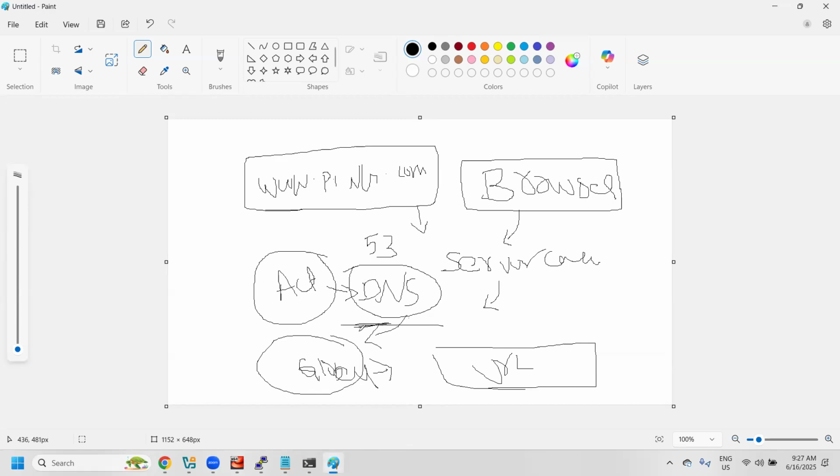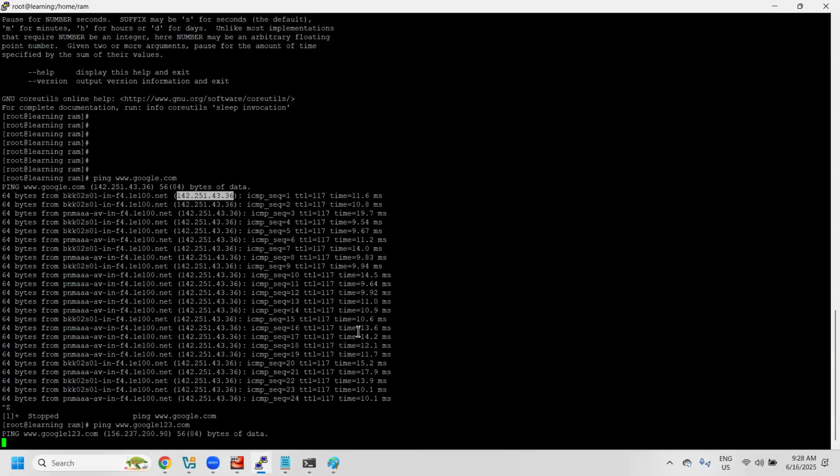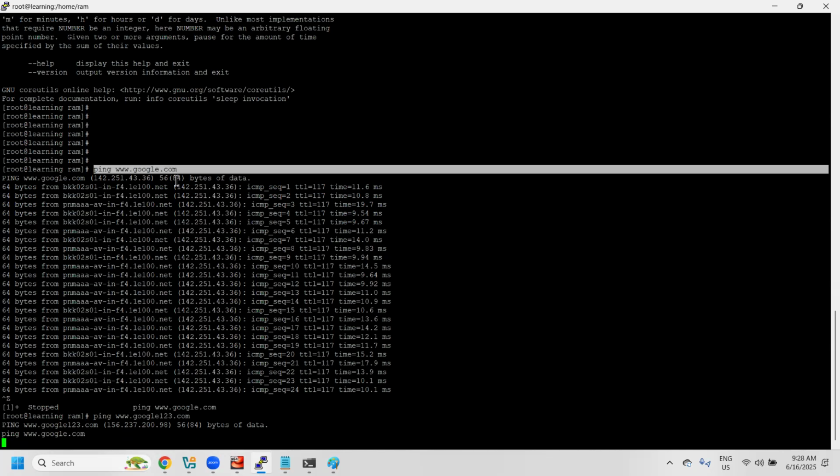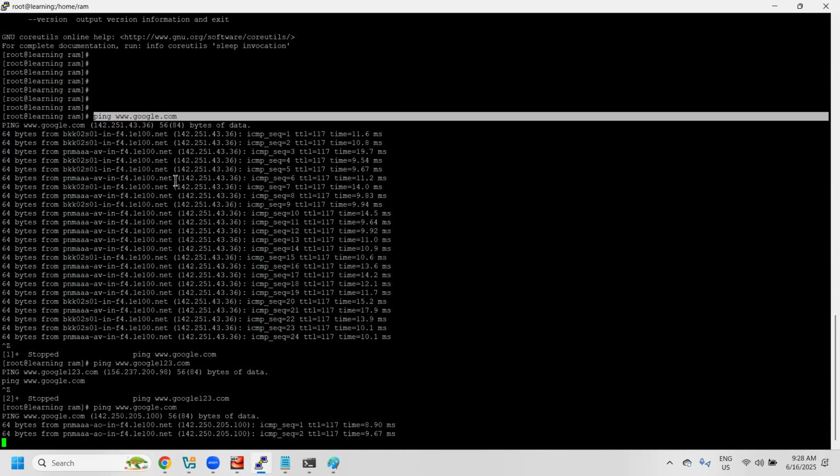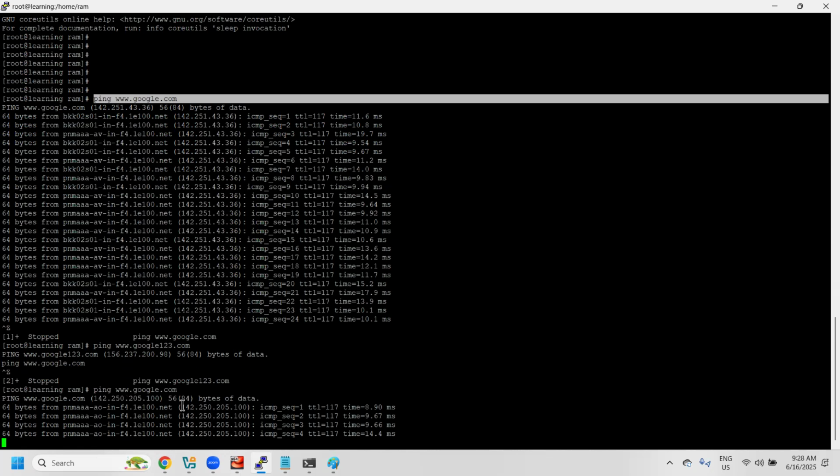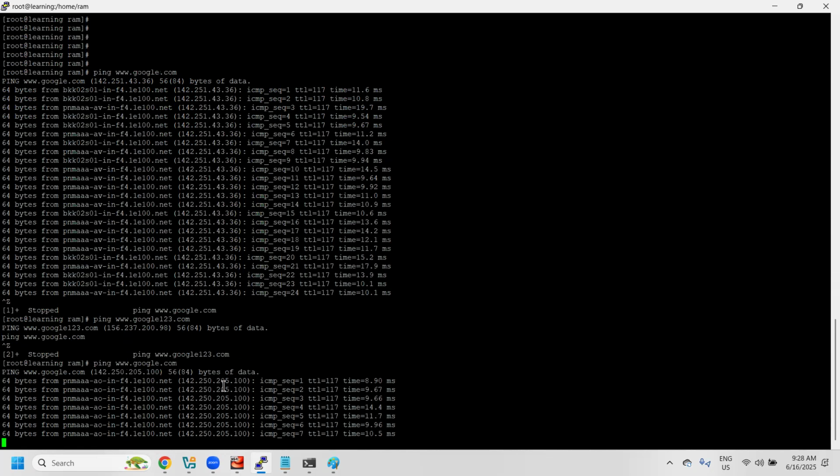Whenever it finds that IP address, immediately it will say hi from your server to that IP address. Then that IP address will acknowledge it, and after the acknowledgement it will say hello again. Whenever you run the ping command, you get 64 bytes from this IP, with the time. When you enter ping www.google.com, it immediately identifies the IP address and says hi.